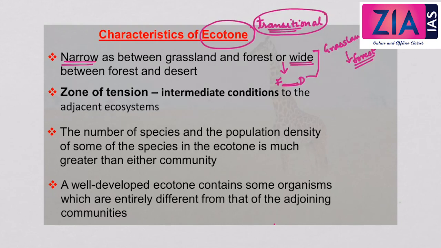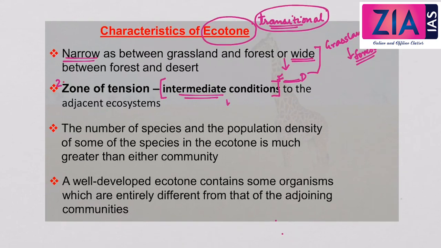And second one, it is also a zone of tension, which means that ecotone has conditions intermediate to the adjacent ecosystems. So because the ecotone has conditions which are intermediate. Intermediate means between, or we can say in the middle of. Suppose two ecosystems, like let us take the example of a terrestrial ecosystem and a marine ecosystem, and in between them we have the mangroves.